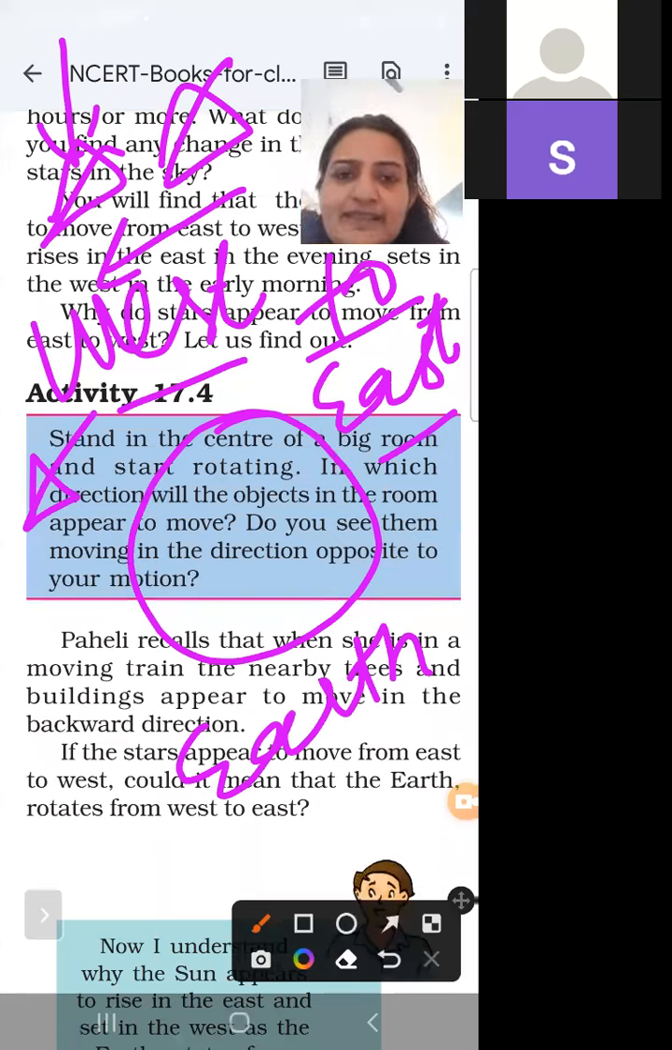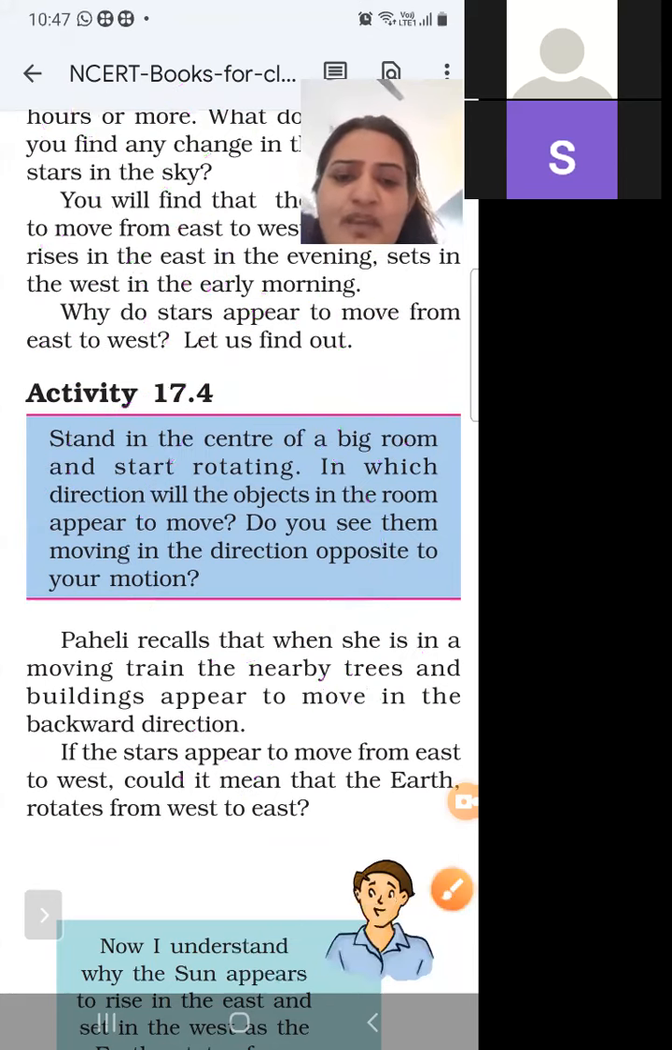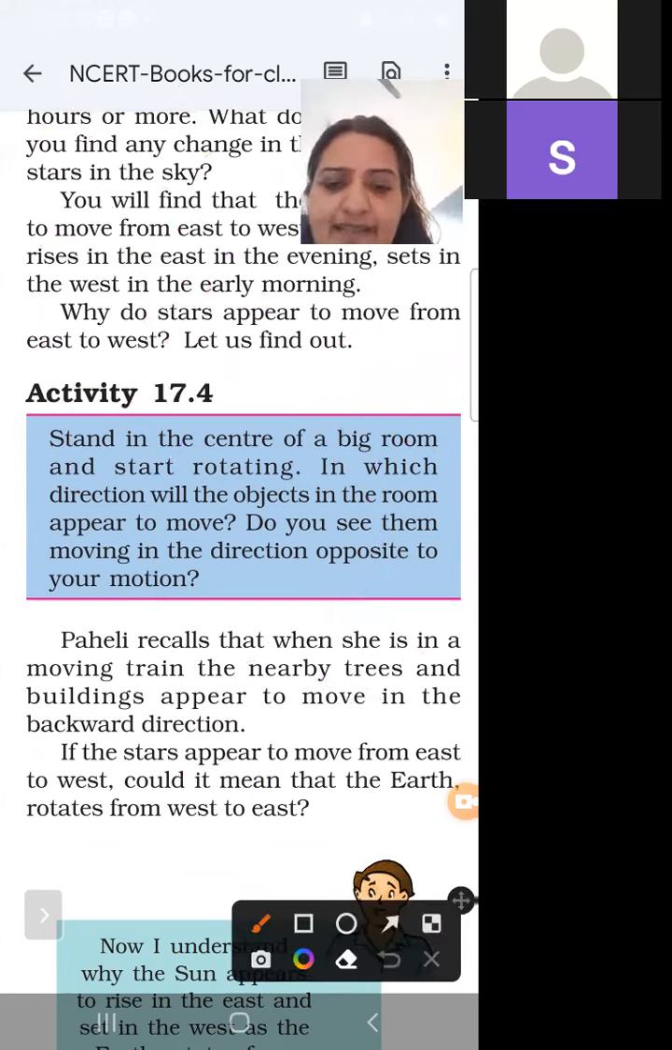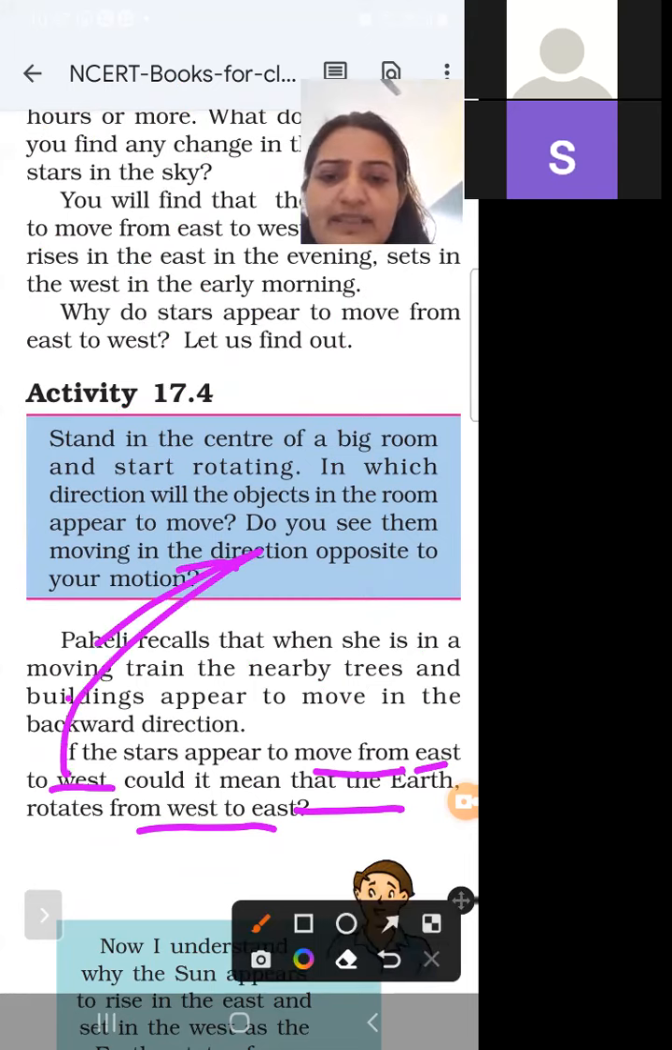So this is the reason why stars move from east to west, because earth moves west to east. तो अर्थ वेस्ट से ईस्ट मूव करती है, इसलिए स्काई में जितने भी ऑब्जेक्ट्स हैं, वो कैसे मूव करेंगे? ईस्ट टू वेस्ट, according to this activity.